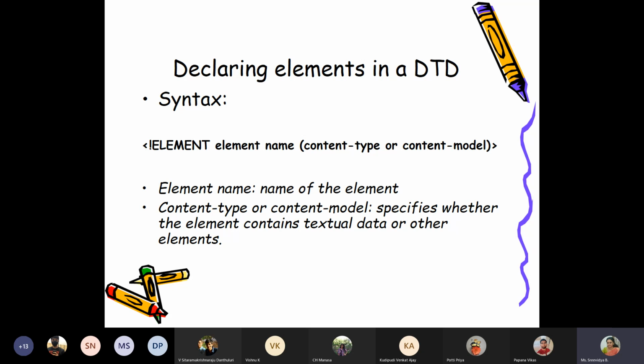I can mention that, and that's what I'm going to mention in the brackets. Then close the bracket, close the angle bracket. That will be the declaration of one element. Now suppose in my XML document you have 10 such elements, you will have 10 such declarations.